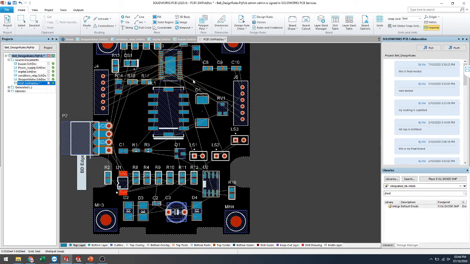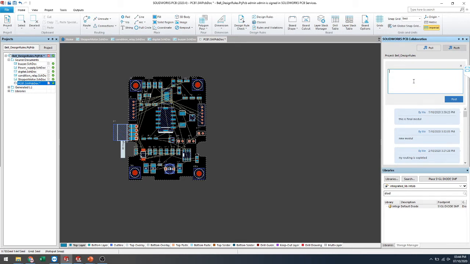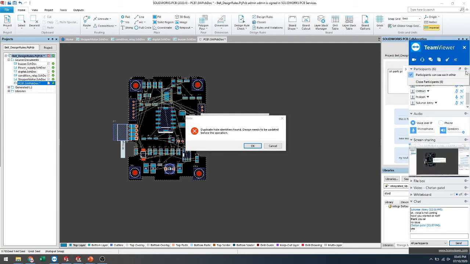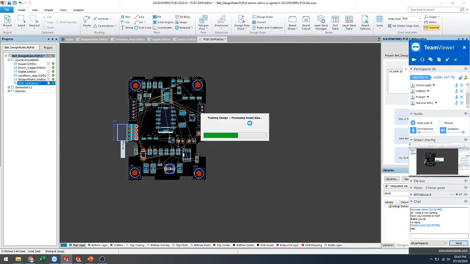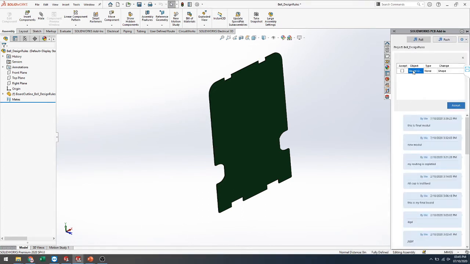If all the components are installed in the particular PCB, you just push it, the same thing. All parts placed, holes.